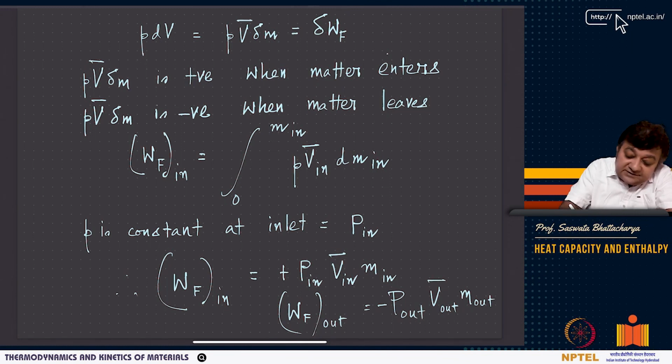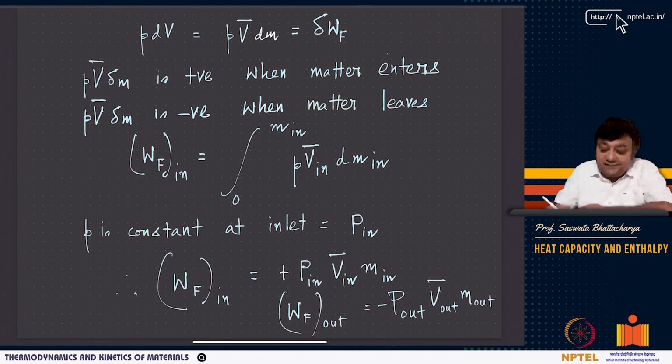So I can replace this with P dv, where P is the P in, and dv equals V bar dm, because V bar is volume per unit mass. So P V bar dm is delta Wf.